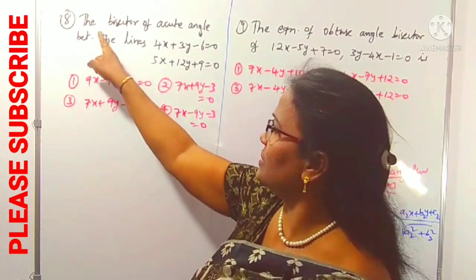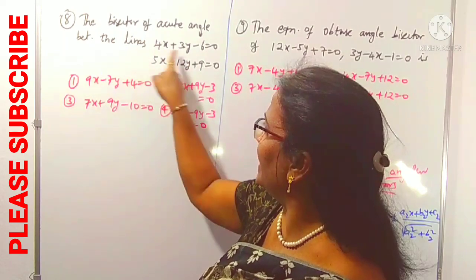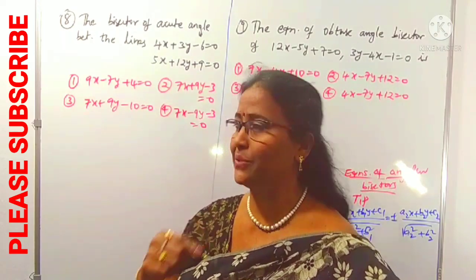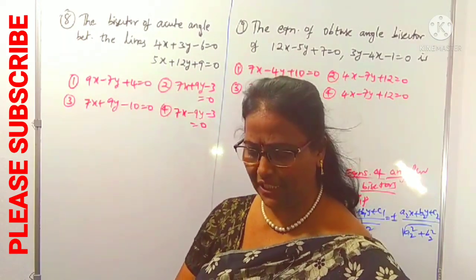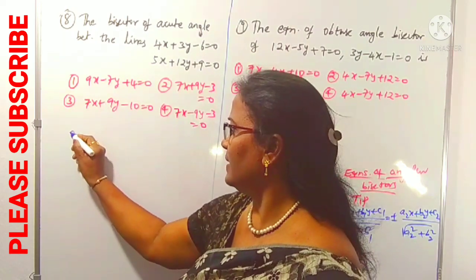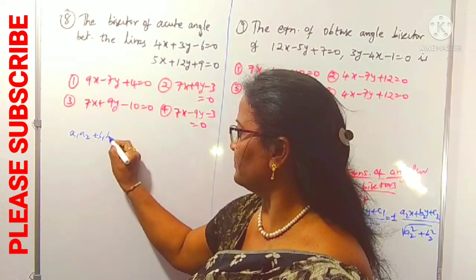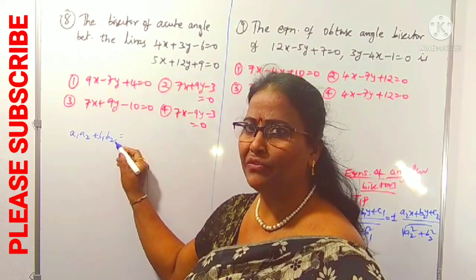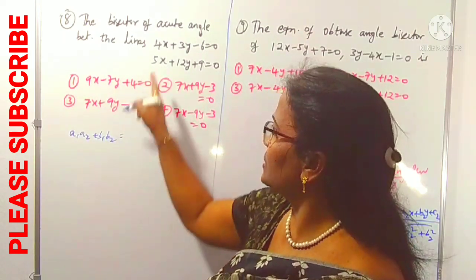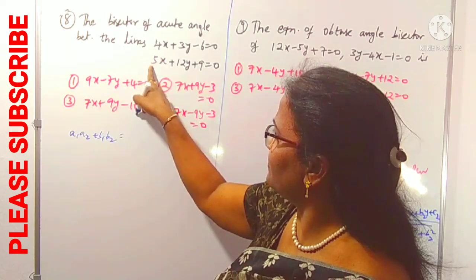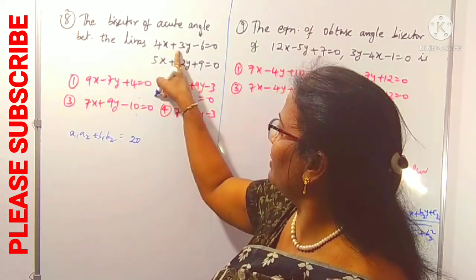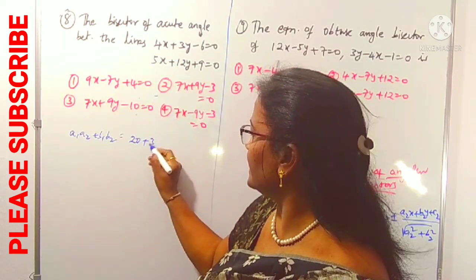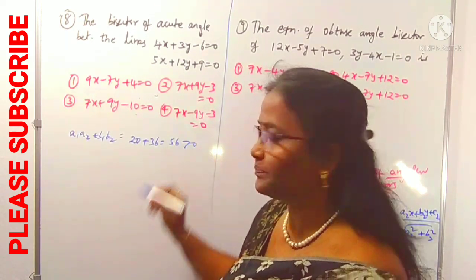We can understand that in this question, the bisector of acute angle between the lines, these two lines are like a1x plus b1y plus c1, another is a2x plus b2y plus c2. In case of acute or obtuse angular bisector, first you have to concentrate on the a1 a2 plus b1 b2 result. a1 a2 is the product of the x coefficients, b1 b2 is the product of the y coefficients. Sum you have to check. In these two equations, a1 is 4, a2 is 5, 4 5s are 20, and b1 is 3, b2 is 12, plus 3 12s are 36, that is 56, greater than 0.